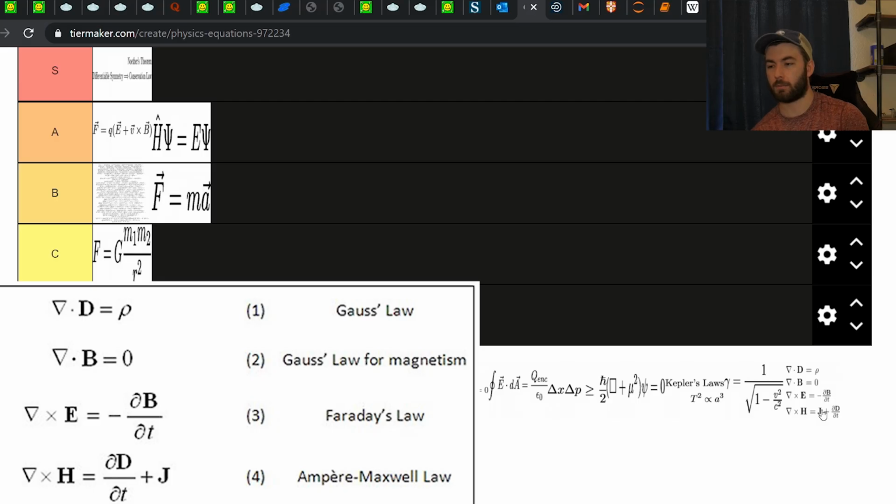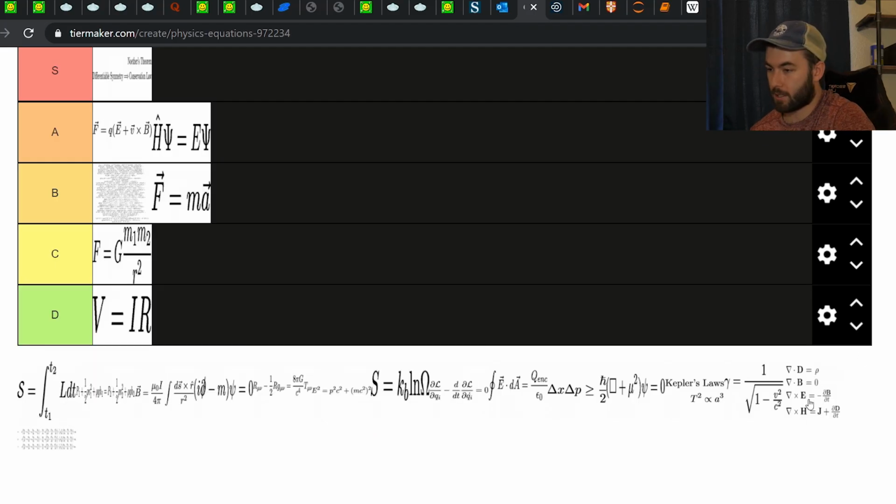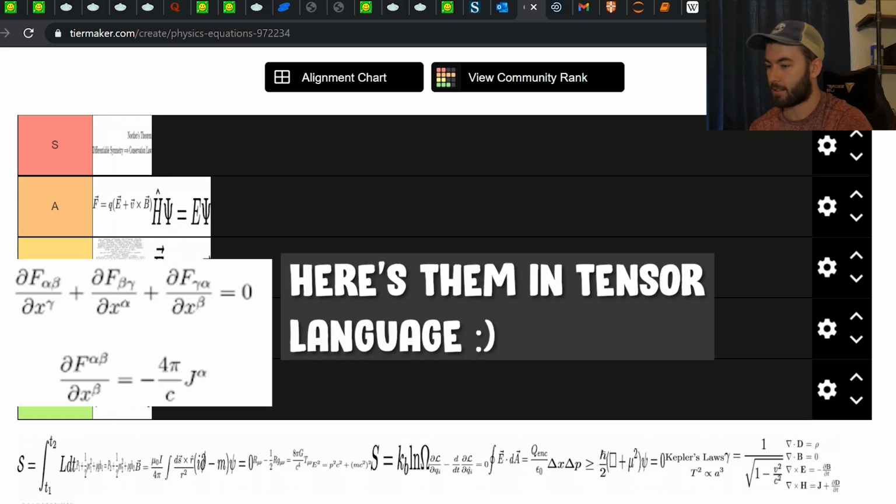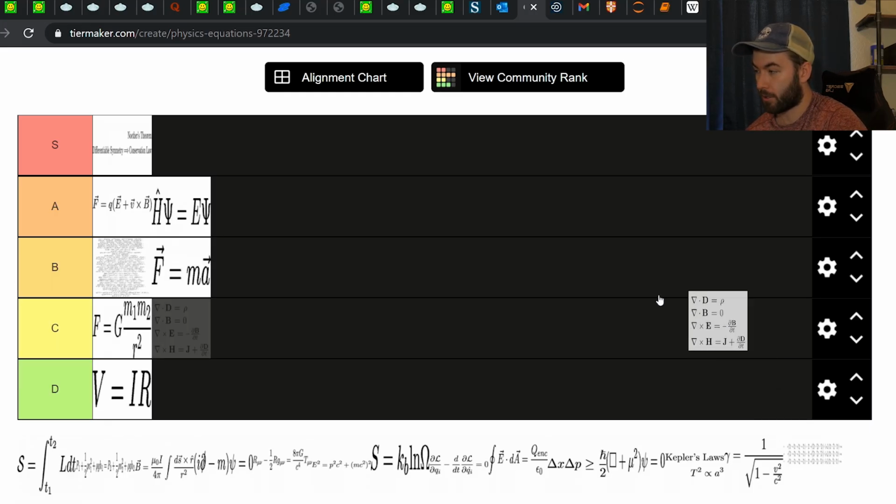I like working with Maxwell's equations in differential form because it makes it easier to derive other equations, whereas if I'm calculating something specifically, I'll use the integral version. I don't think anyone would disagree that Maxwell's equations are really important, and they're important in a lot of places. If you do material physics, or if you want to know QED, things like that, Maxwell's equations are important. So I'm going to go ahead and put these in A tier.